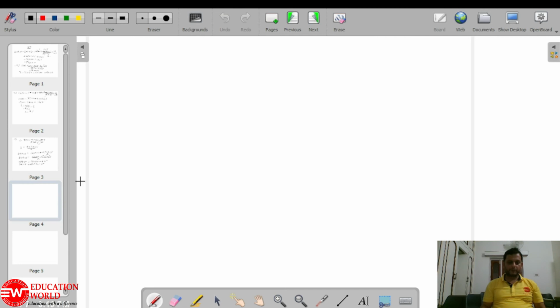So our quadratic will be n square plus 241n minus 9972.